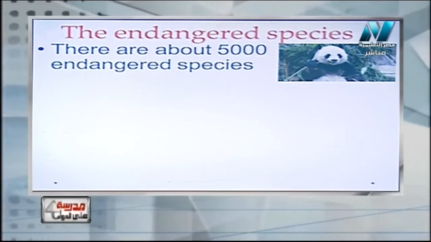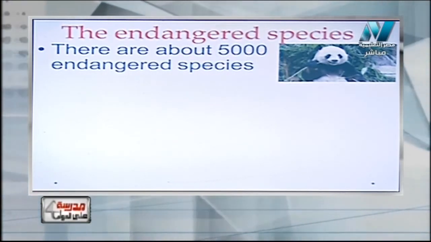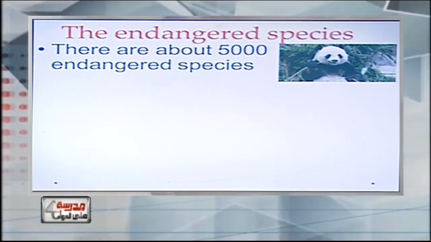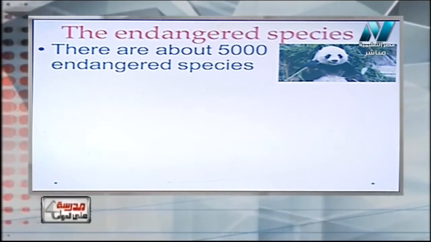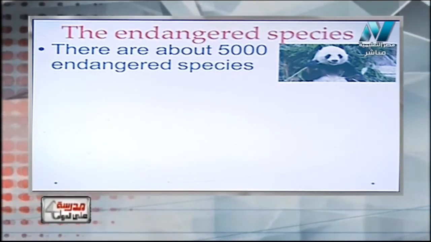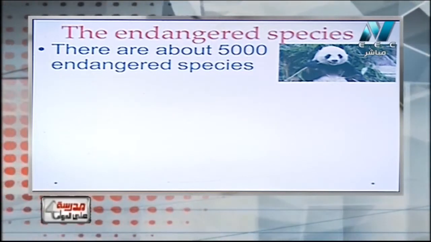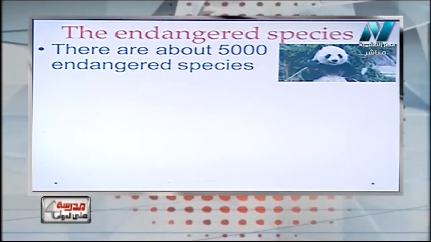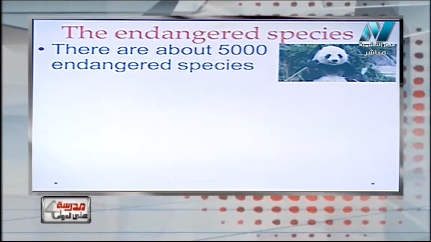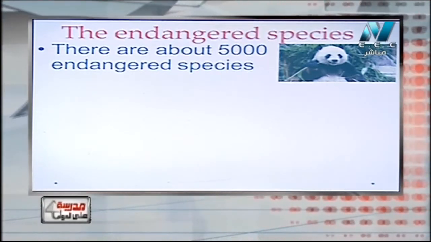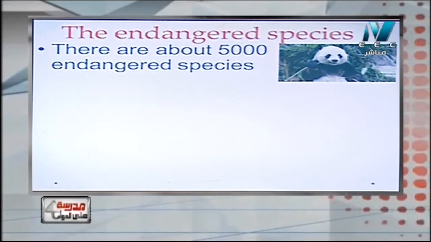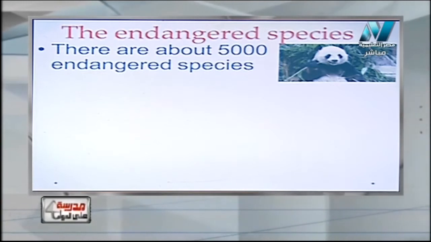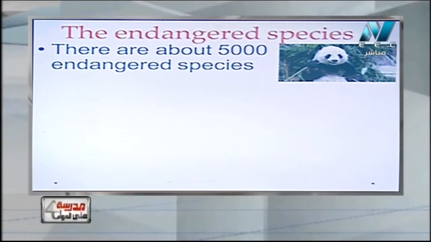Okay, let's sum up, or let's revise what we have said till now. We began the session with the definition of extinction, which is the dying of all the members of a species. Then we explained the reason for old extinct animals, or the massive extinction, and we said that it's due to meteorites and the glacial age and volcanoes, poisonous gas, and the movement of the earth. And we said that the old extinct animals are like the dinosaur and the mammoth.